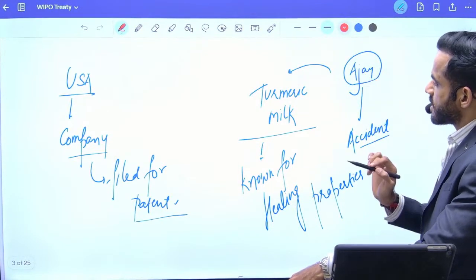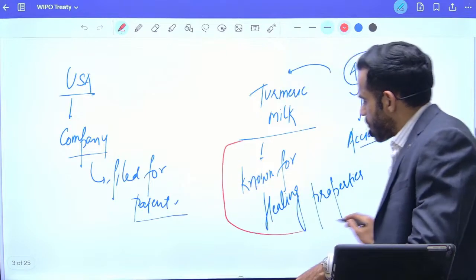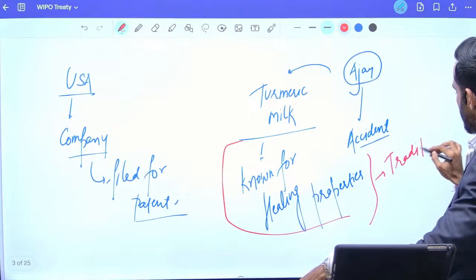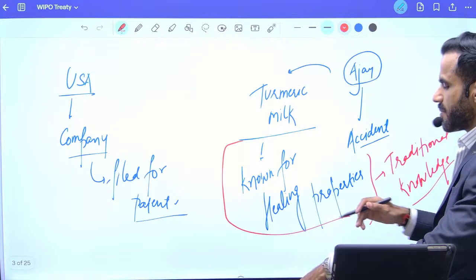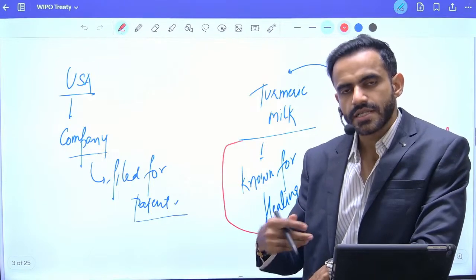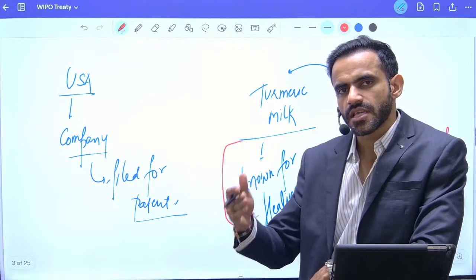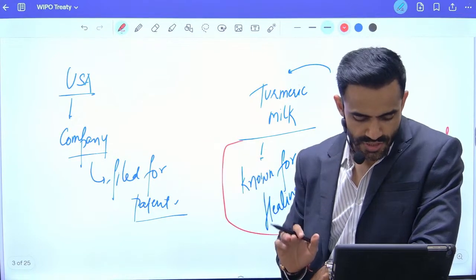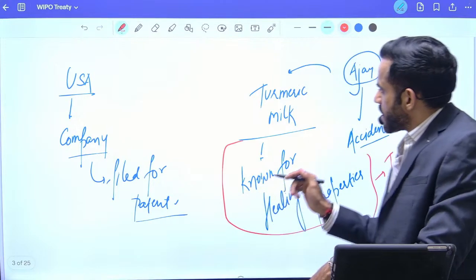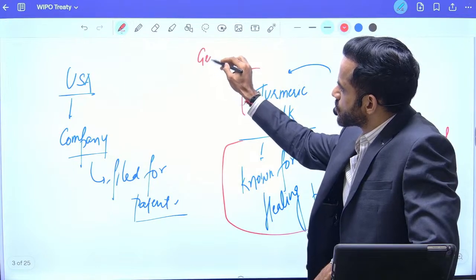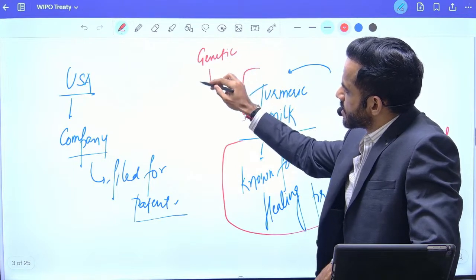So in this context, understand the use of turmeric for healing property. This is known as a traditional knowledge. Traditional knowledge basically means our ancestors know it. They passed that knowledge to us, and now we use it, and this keeps on going from generation to generation. That is traditional knowledge. This particular turmeric in this particular case is known as genetic resource. Genetic resource.